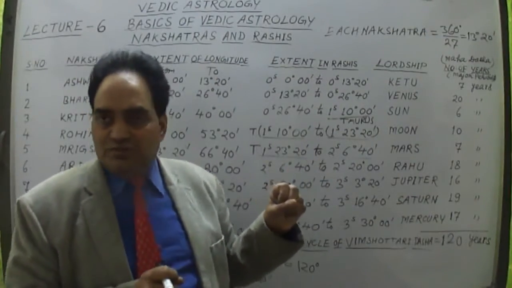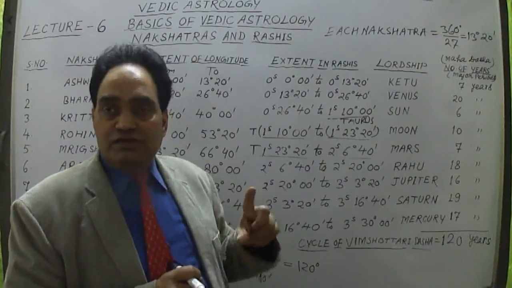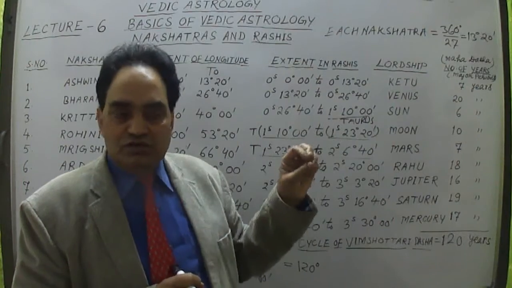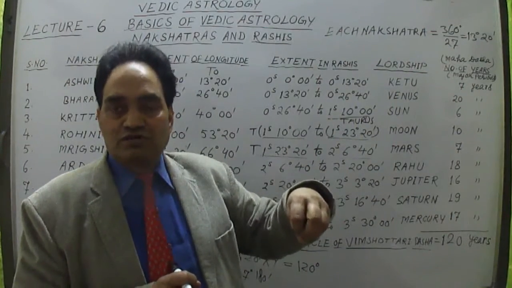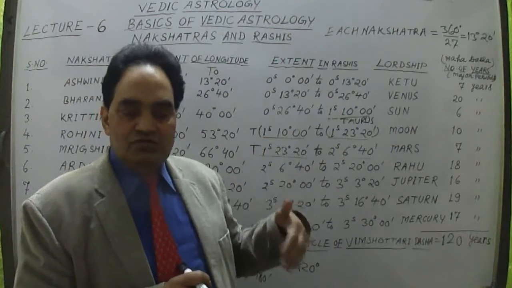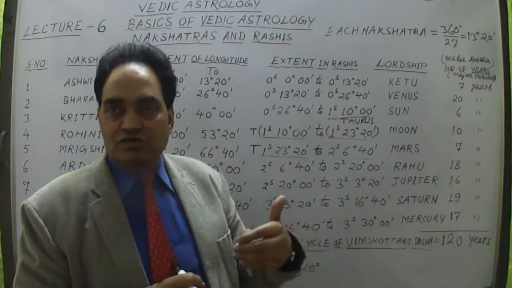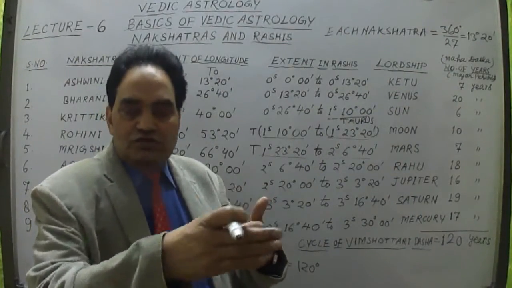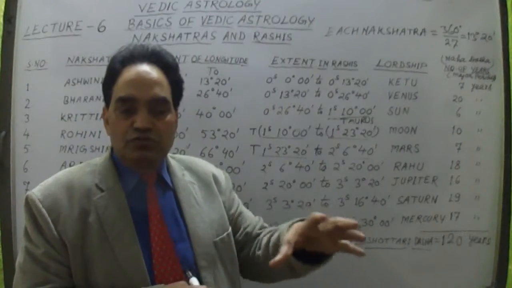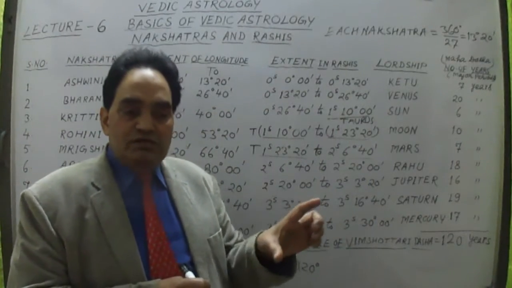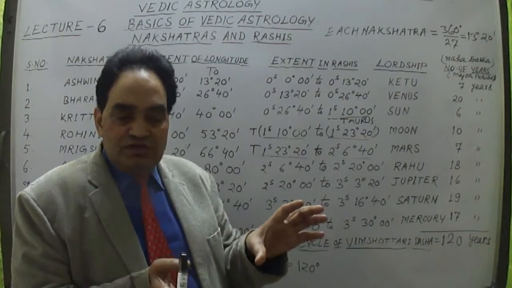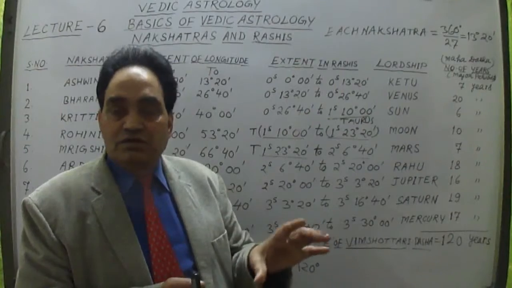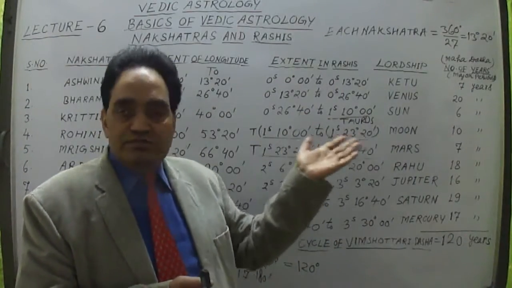For example, if I divide these 20 years into 4 quarters, 5 fours are 20, so 5 years is devoted to 1 quarter. Suppose the person is born in the 2nd quarter. The first quarter, 5 years, is already passed. The 2nd quarter, 3rd quarter and 4th quarter remain, which means 15 years is still to be utilized by this person. So at the beginning of his life, for 15 years he will have the Venus period, right? This is how the major period is calculated.